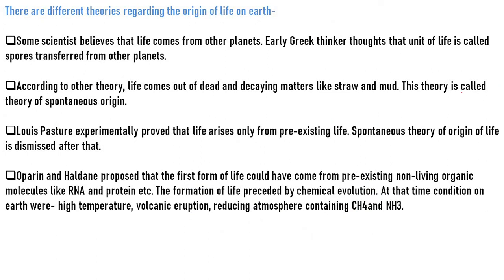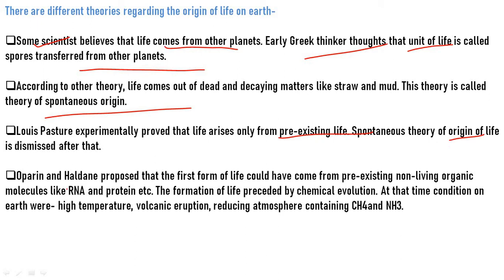There are different theories regarding the origin of life. Let's have a look at the summary. Some scientists believe that life comes from other planets. Early Greek thinkers thought that the units of life, called spores, were transferred from other planets. According to another theory, life comes out of dead and decaying matter like straw and mud. This theory is called spontaneous origin. Louis Pasteur experimentally proved that life arises only from pre-existing life. The spontaneous theory of origin of life was dismissed after that.